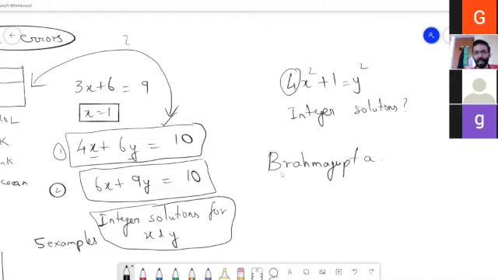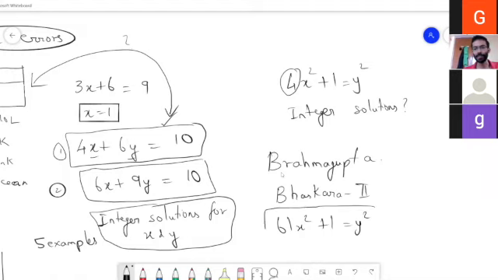But then later, Bhaskara comes up and gives a general method to solve all kinds of equations of this form. Okay, and as an example, he takes this equation, 61x squared plus 1 is equal to y squared. The smallest integer solution for x and y goes in lakhs. So look at the power of that method. And this happened, I think, around the 12th century or so.